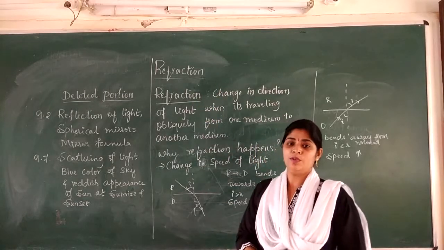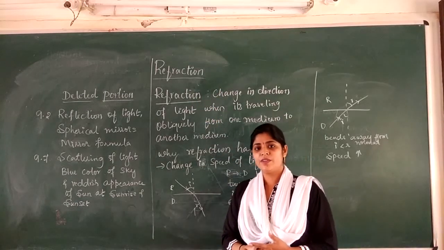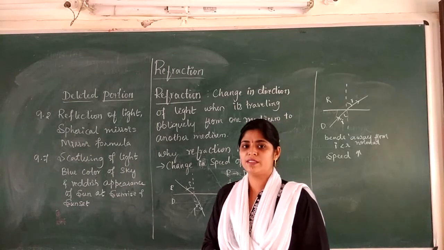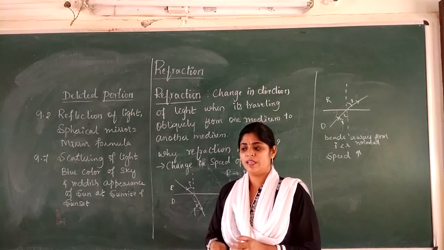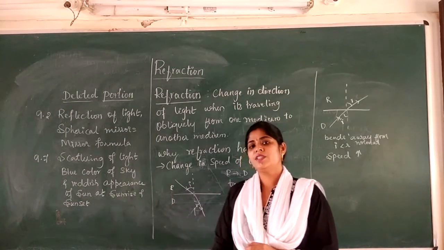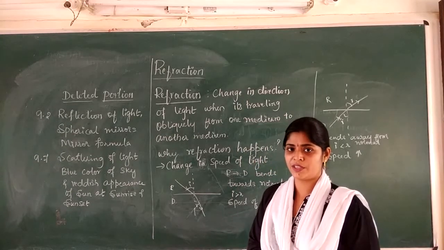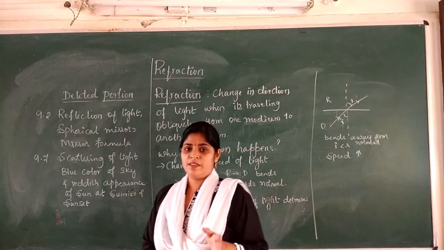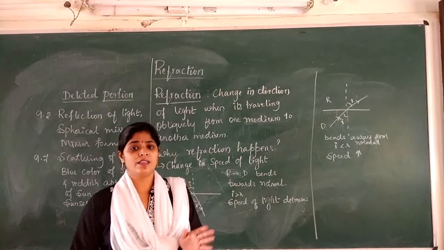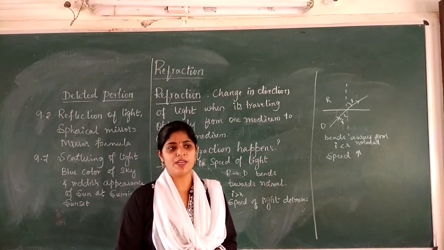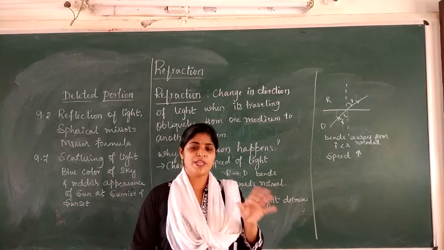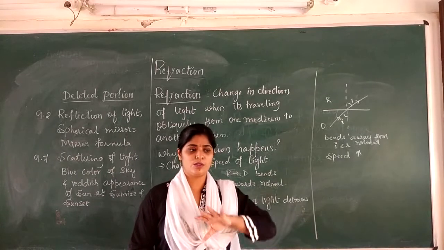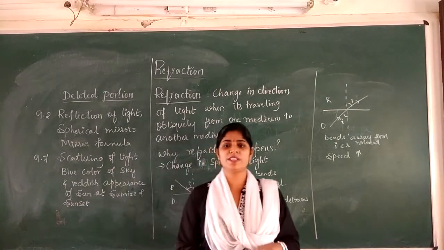Before going to know the refraction, in the last video I told you that light travels in a straight line, which is known as rectilinear propagation. Light travels in a straight line when it is in an isotropic medium. Isotropic means optically dense, and throughout the medium it should have the same density.